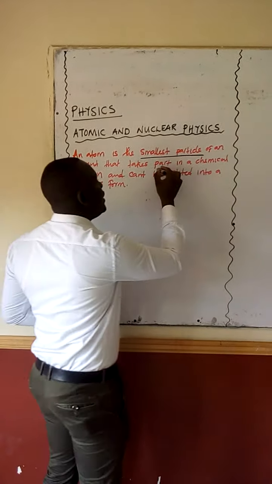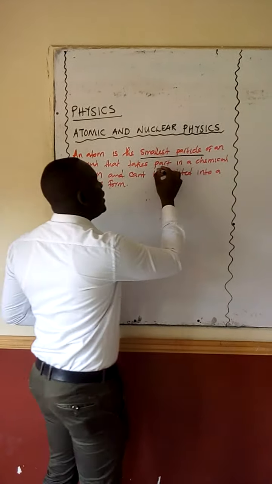Now, if we want to understand the nature of an atom, the properties of an atom, we need to understand what we call the atomic structure. So before we discuss the atomic structure, it will also be important to understand what an atom is.